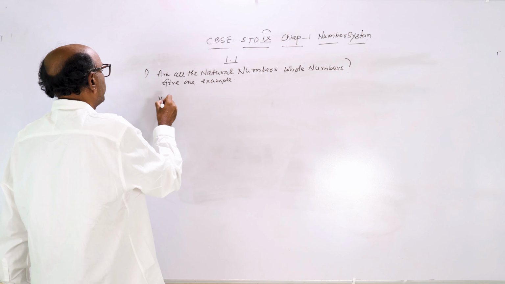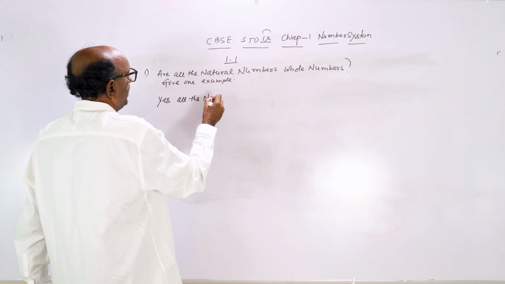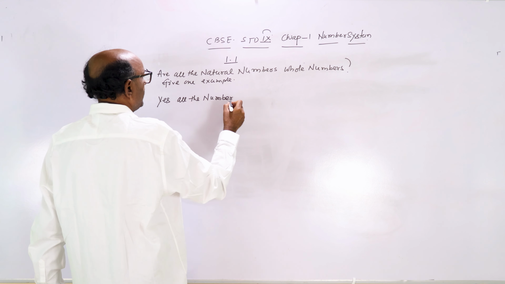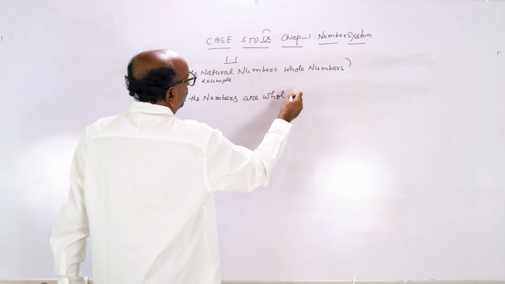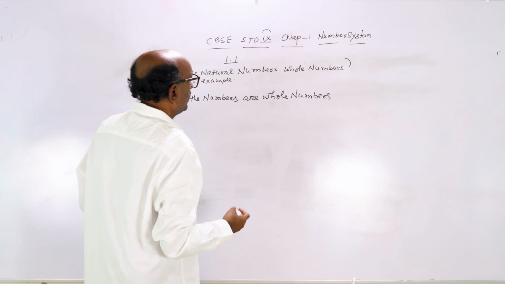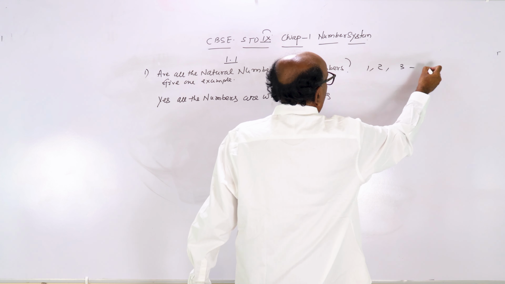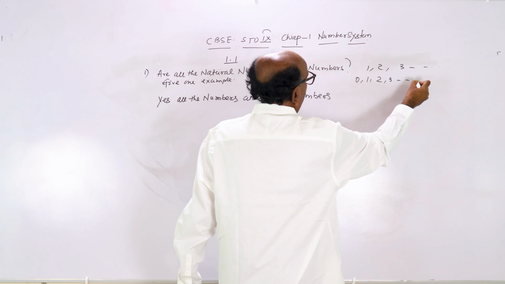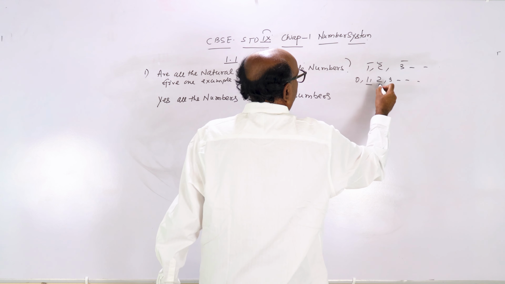Yes, all the natural numbers are whole numbers, because natural numbers, I have already told you, are 1, 2, 3 onwards, and whole numbers are 0, 1, 2, 3 onwards. So here all the natural numbers are whole numbers.